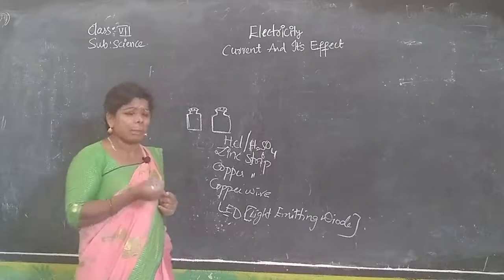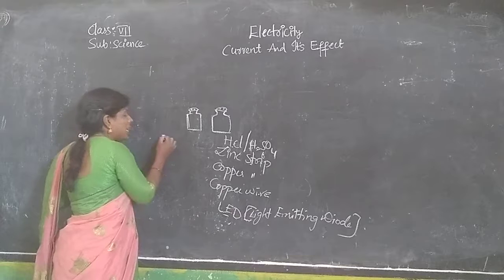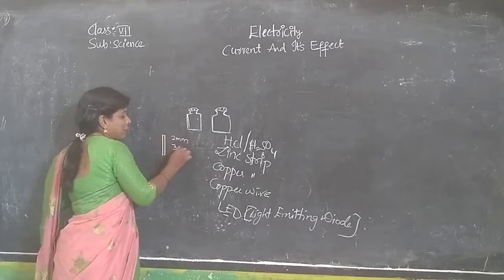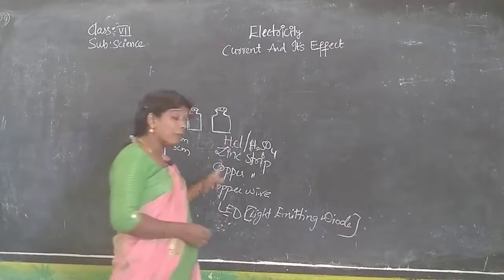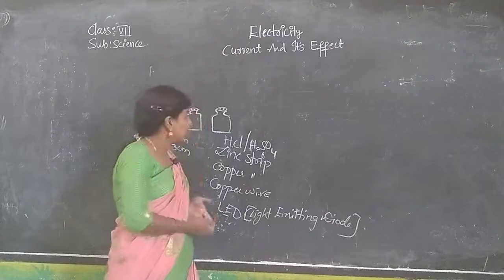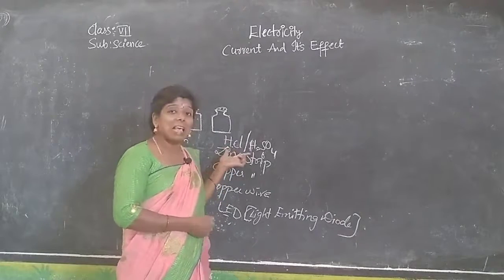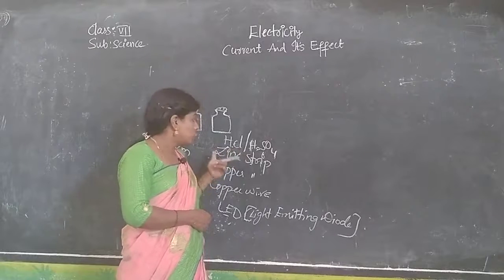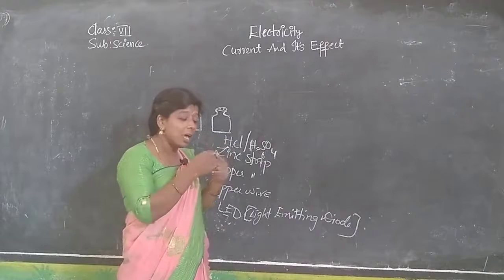From that you cut a strip, 2 millimeters in width and 3 centimeters in length. All these are available from your surroundings itself, and the acid we can get in our labs.